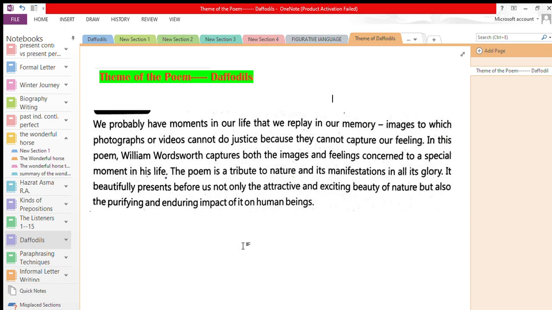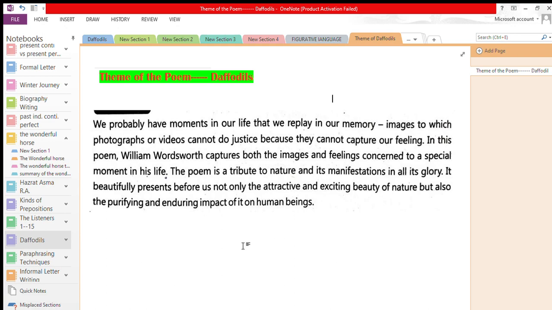In this poem, William Wordsworth not only captures the images but also the feelings concerned with a special moment in his life, and that special moment was his encounter with the beauty of nature, his encounter with daffodils. So this poem is a tribute to nature and its manifestations, its display in all its glory, how nature is manifested in different forms.